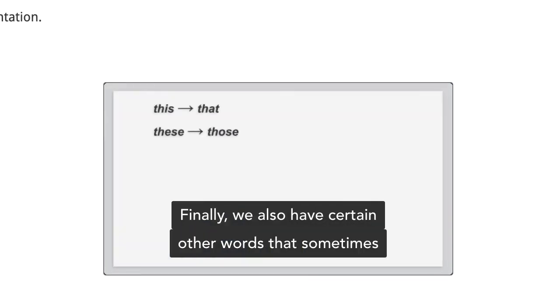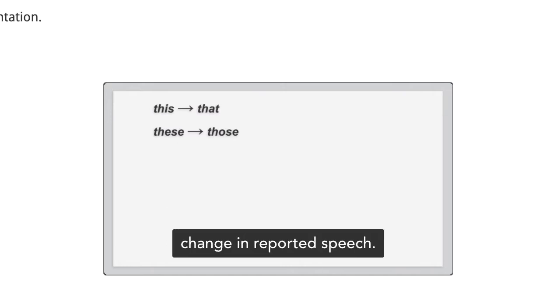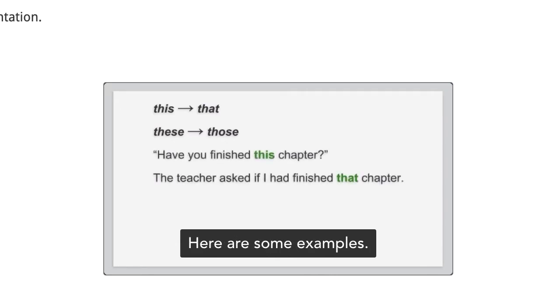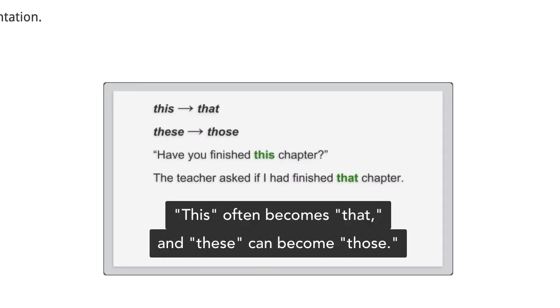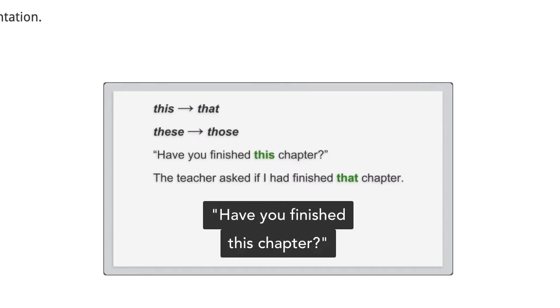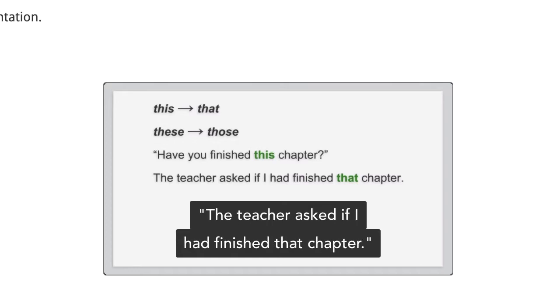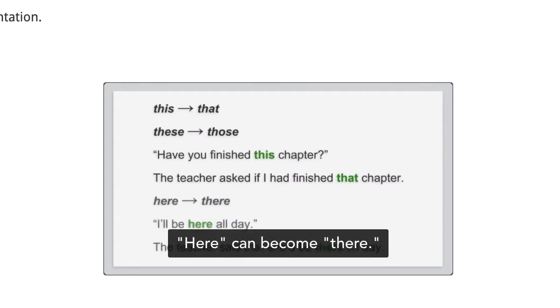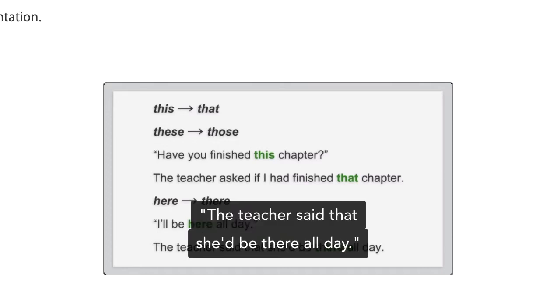Finally, we also have certain other words that sometimes change in reported speech. These are a little tricky because they aren't consistent. Here are some examples. This often becomes that, and these can become those. "Have you finished this chapter?" The teacher asked if I had finished that chapter. Here can become there. "I'll be here all day." The teacher said that she'd be there all day.